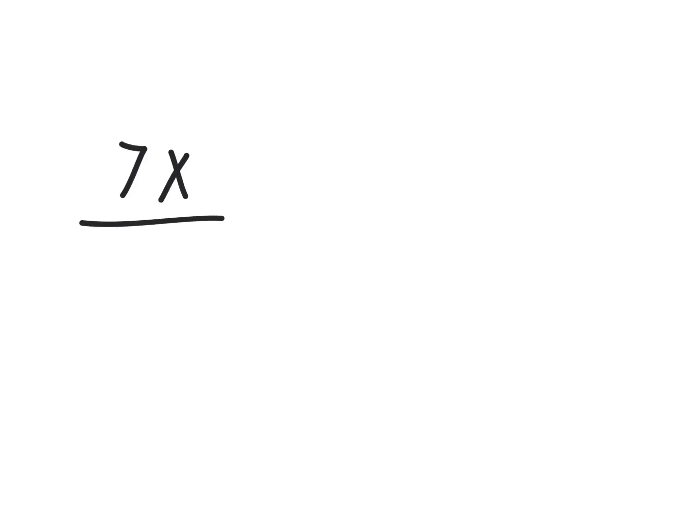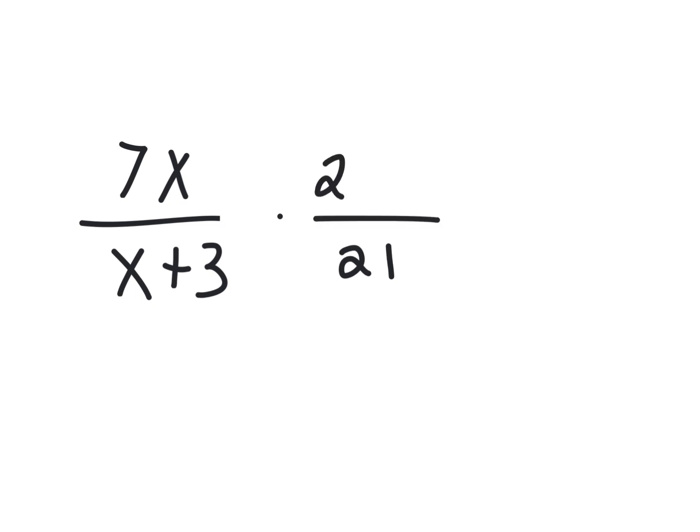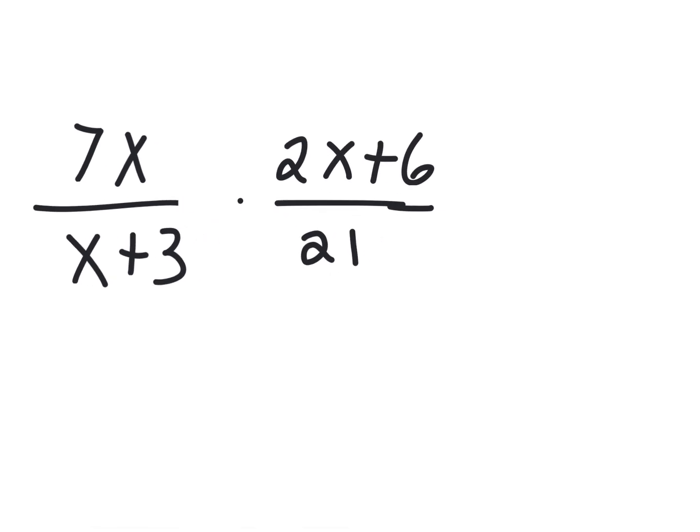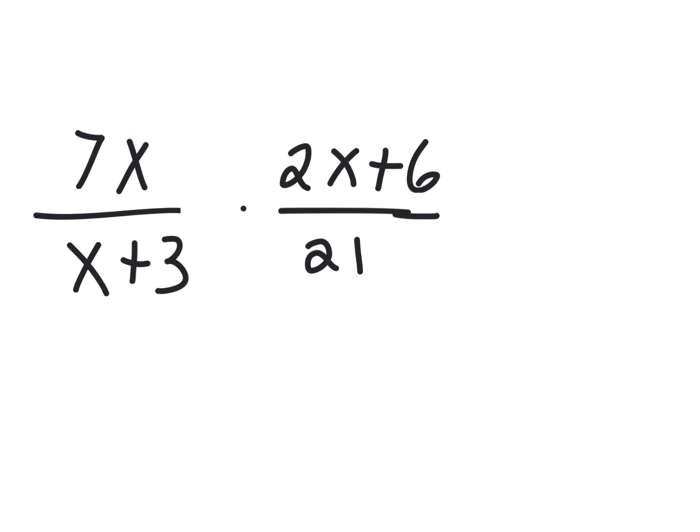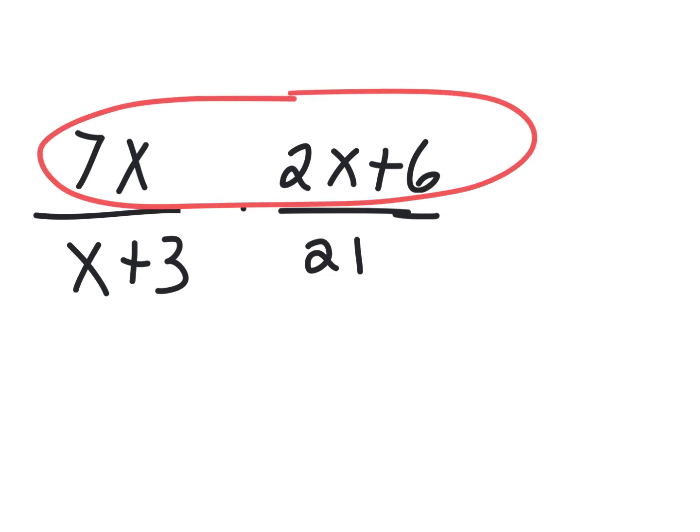7x over x plus 3 times 21 on the bottom, I'm sorry, and on the top, I'm going to have 2x plus 6. Now, do you have to multiply it out first? No, I actually think you should factor it first and cancel stuff first and then multiply it out, because this will be really hard to multiply. It'll be a pain in the butt. So I would factor first. There's several places where things will cancel.